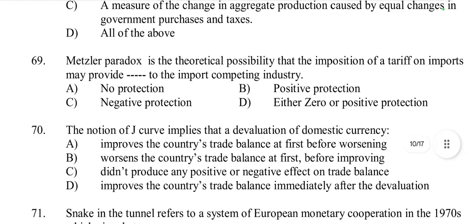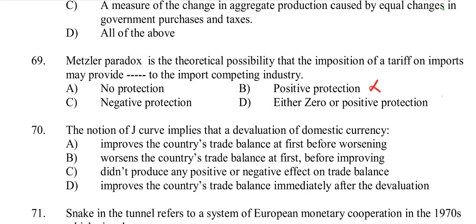Then question number 69, Metzler paradox is the theoretical possibility that the imposition of a tariff on imports may provide... to the import competing industry. So according to the Metzler paradox, it is the theoretical possibility that the imposition of a tariff on imports may provide negative protection or no protection, but it cannot provide positive protection.